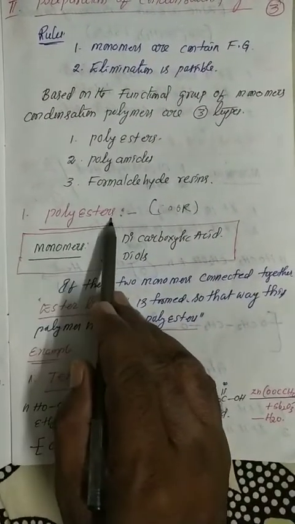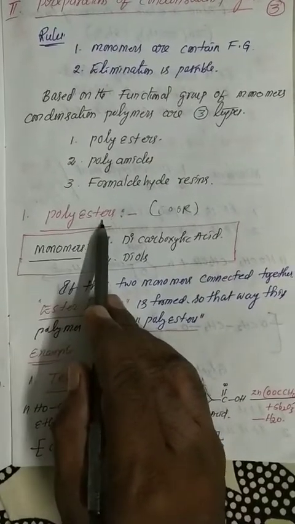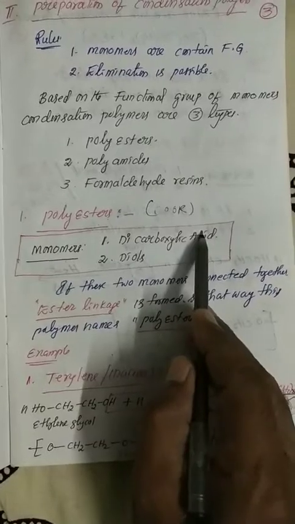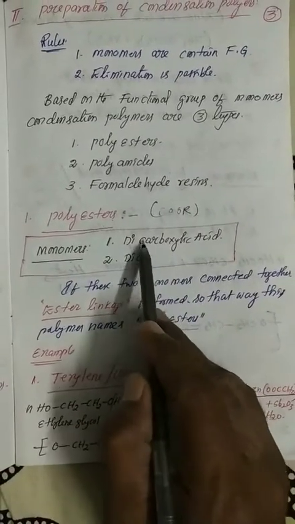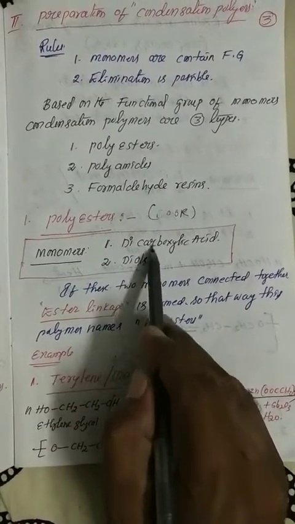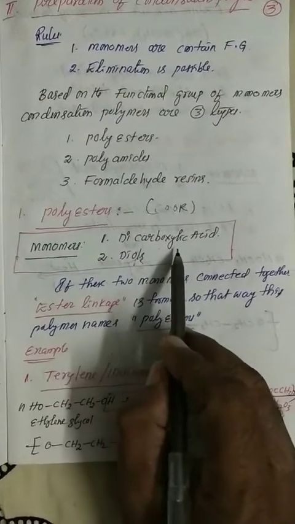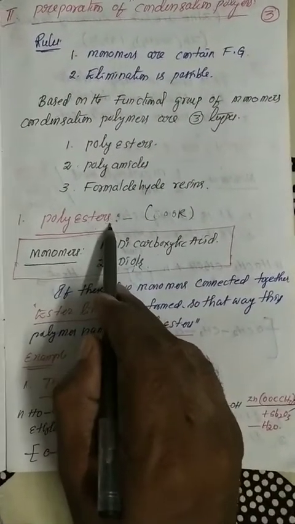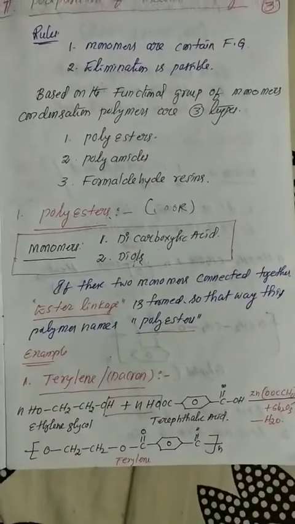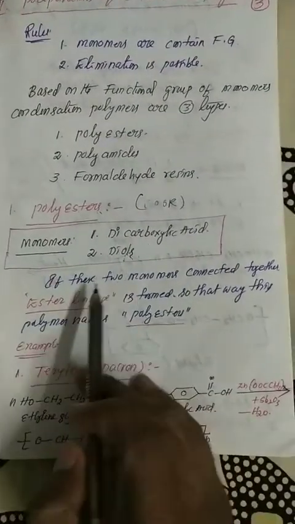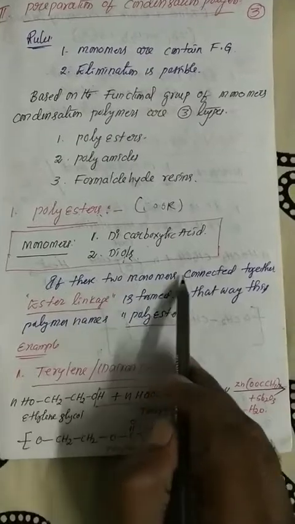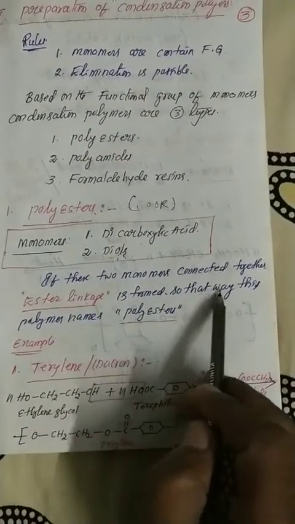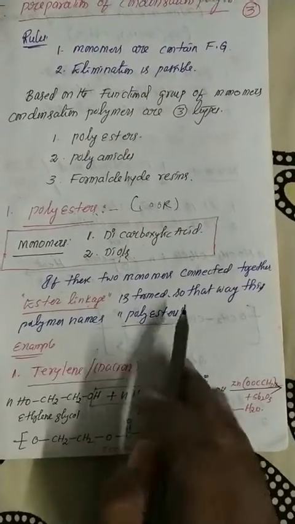So what is a polyester? In the polyester category of polymers, the monomers are dicarboxylic acid and diols. If these two monomers are connected together, a water molecule is eliminated immediately, hence an ester link is formed. That's why that polymer name is polyester. If these two monomers are connected together, ester linkage is formed, so this polymer's name is polyester.